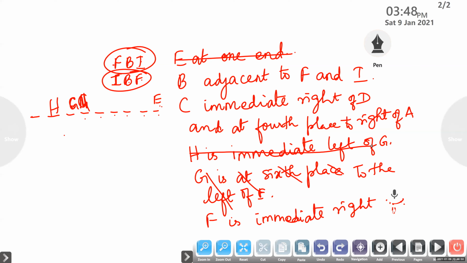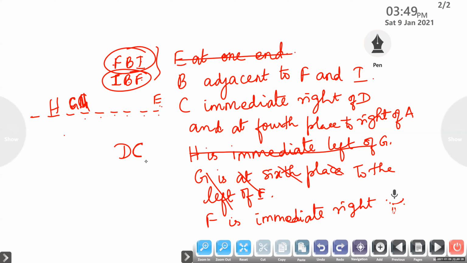What is the next possibility given? C is to the immediate right of D. So you'll get it in the form of DC, isn't it? Then C is at the fourth place to the right of A. So after A only you will get C. So A, then 1, 2, 3, 4. This is another format we are getting. A, space, space, then DC.